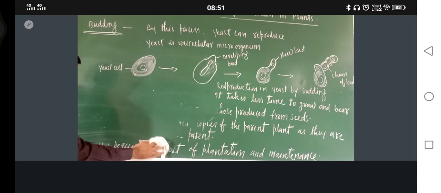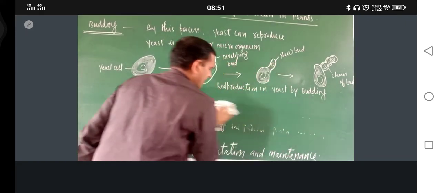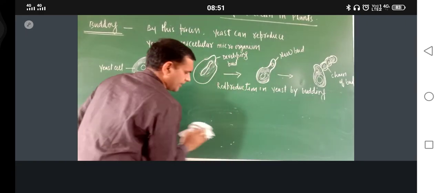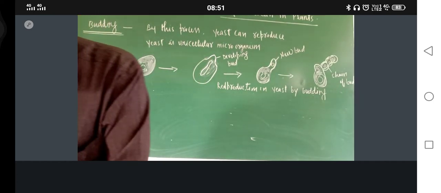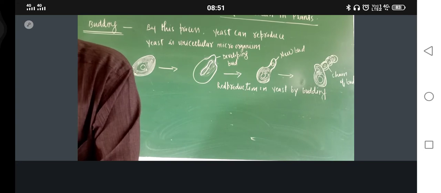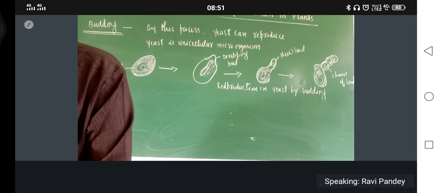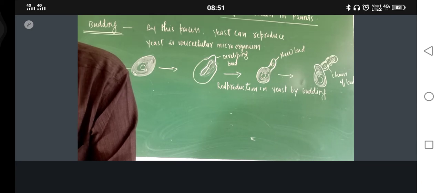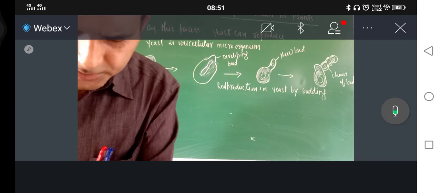Okay, what is the next process? Fragmentation. Okay, Spirogyra reproduces through this one. Okay, so next method is fragmentation.